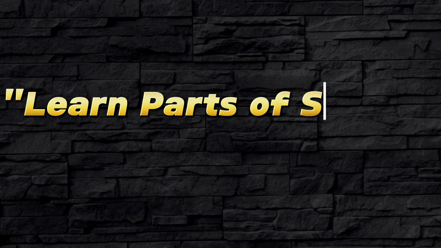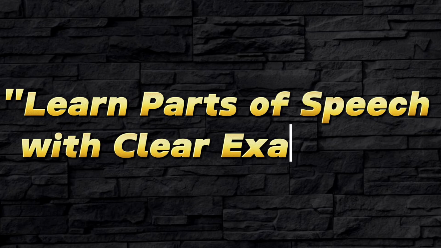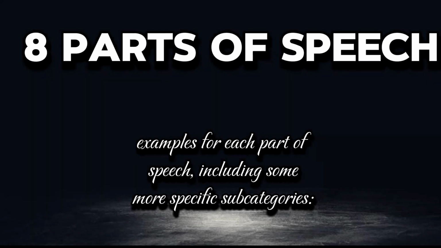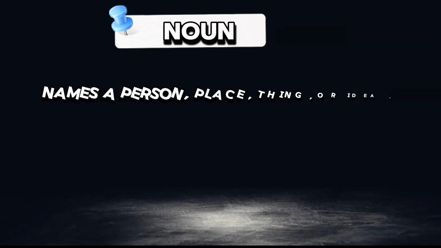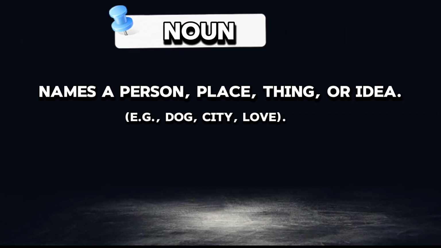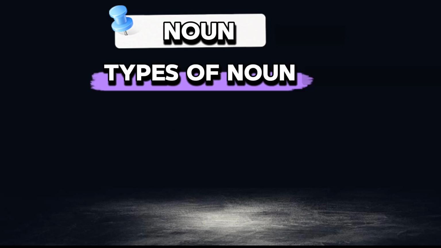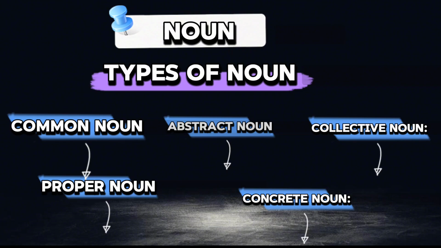In this video, we will learn parts of speech with clear examples. A noun is a part of speech that names a person, place, thing, or idea. For example, dog, city, and love. Nouns have 5 types.